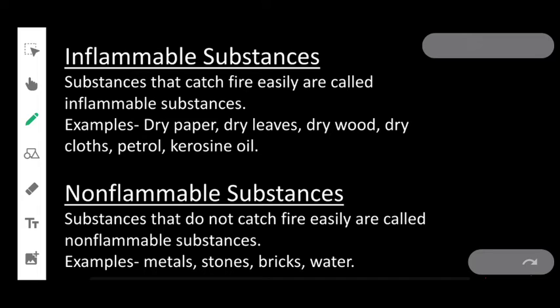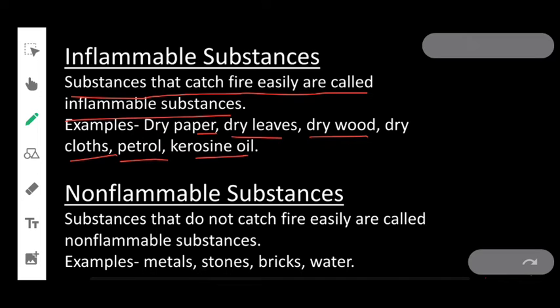First, inflammable substances. Substances that catch fire easily are called inflammable substances, that means substances which can burn easily. For example, dry paper, dry leaves, dry wood, dry clothes, petrol, kerosene, oil. These are examples of inflammable substances.